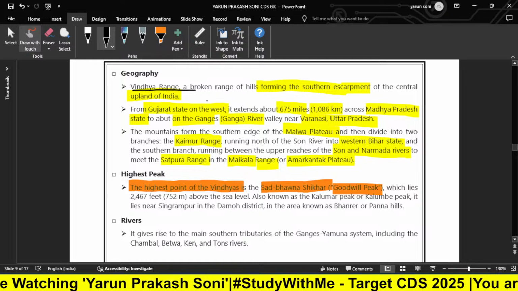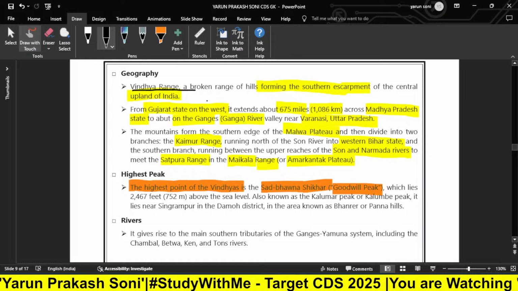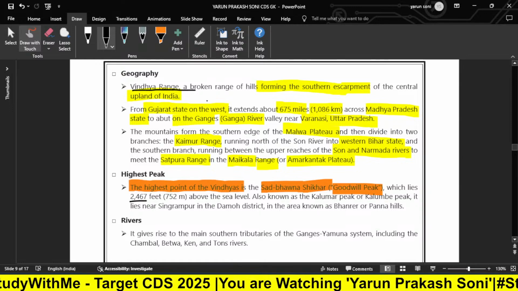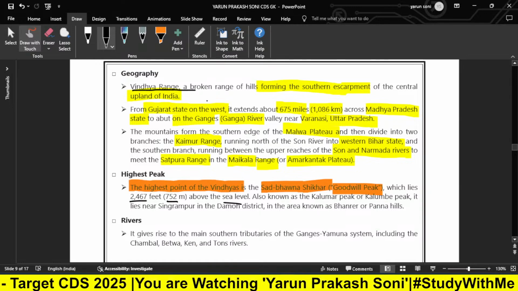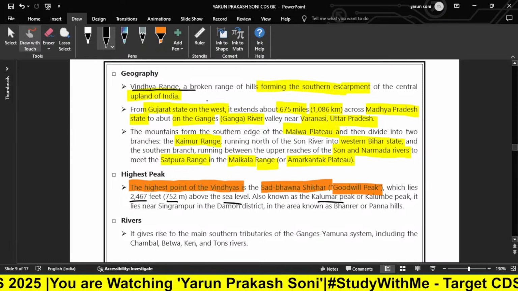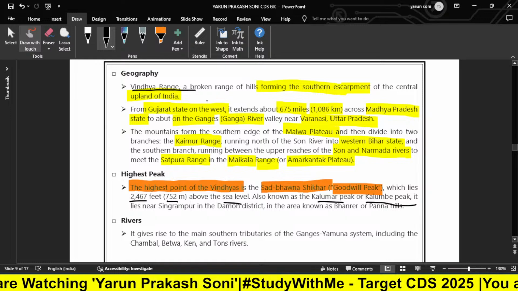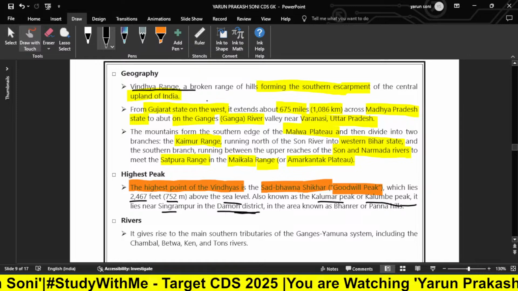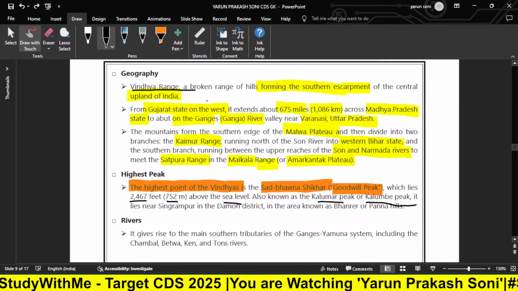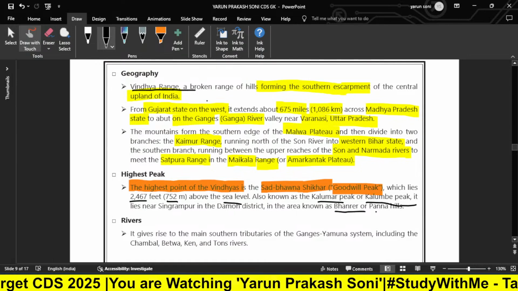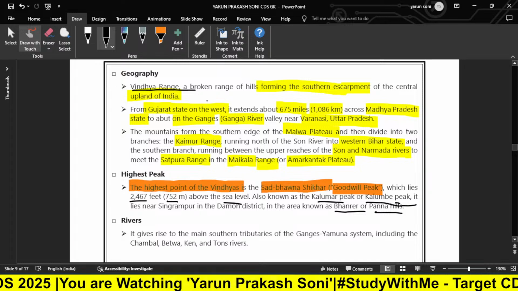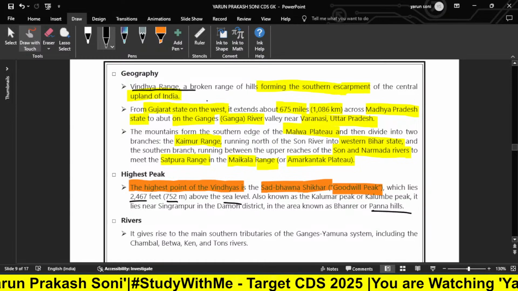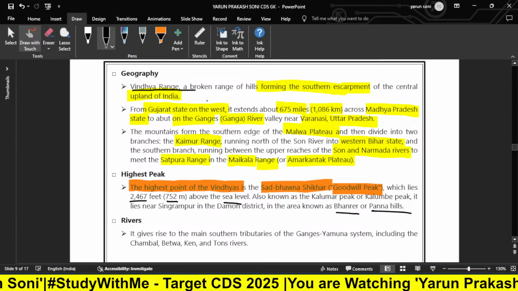It is Sadbhavna Shikhar, which is located in the Vindhya range. It lies at 2,467 feet, which is approximately 752 meters above sea level, also known as Kalumar Peak or Kalumbe Peak. It is near Singrampur in Damoha district, in the area known as Hirnar or Panna Hills. It is a hill I have marked as well.